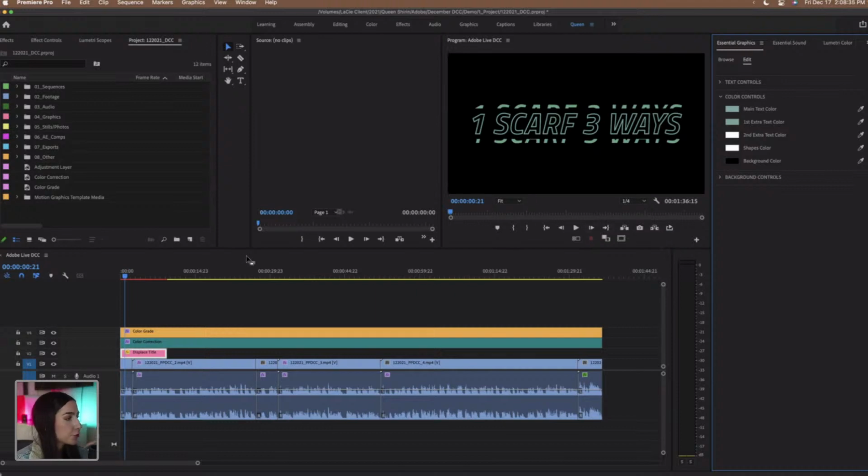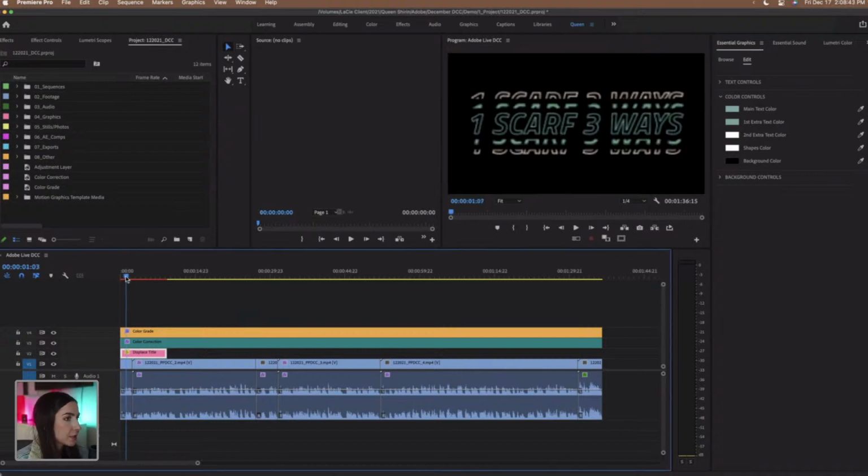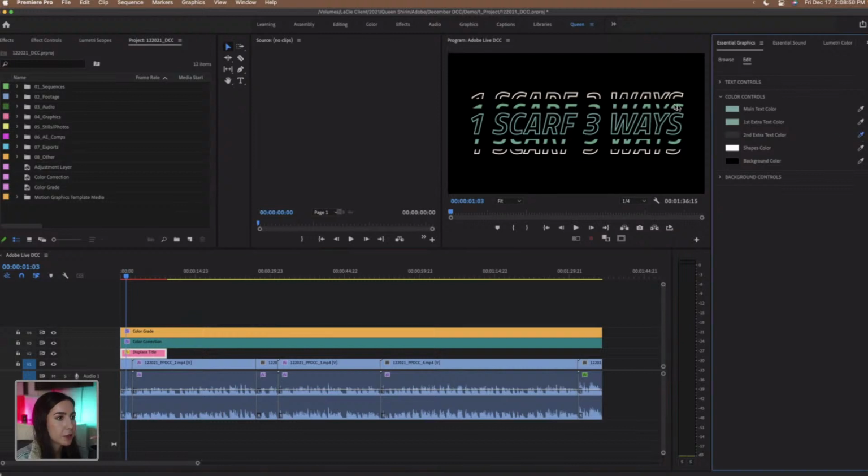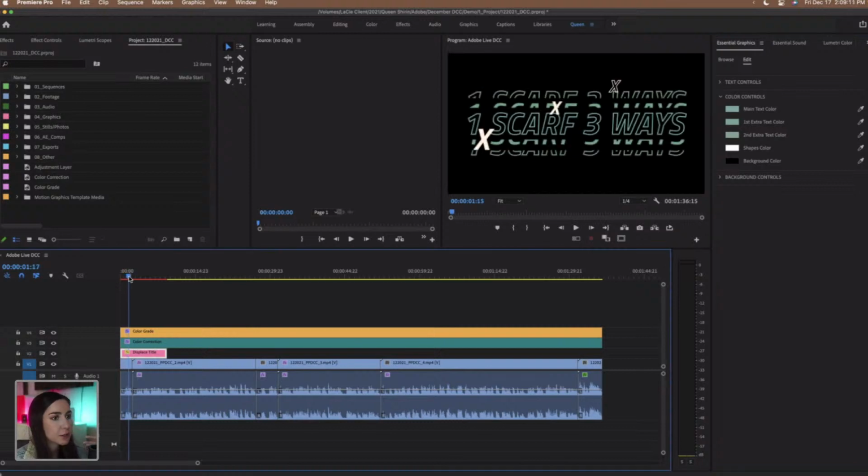The next thing that we want to change is the second extra text color. Right now we're not seeing that, so I'm going to scrub forward on my timeline a little bit so I can see what it'll look like. For this one, I'll do the same thing. I'm just going to choose the eyedropper tool right there and select that. Ooh, why did it turn green? Let's do that again. Okay, one more time. There we go. So now we have them all set to the same color, and let's keep scrubbing forward and we'll see what this next one is. Okay, so this one is our shapes color.